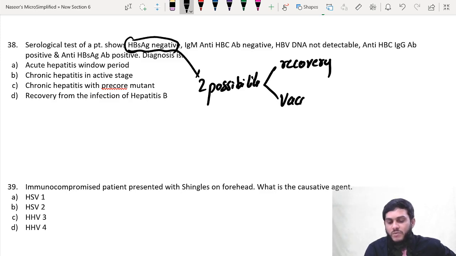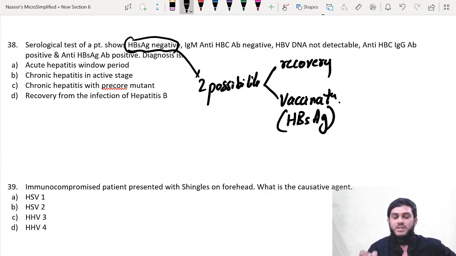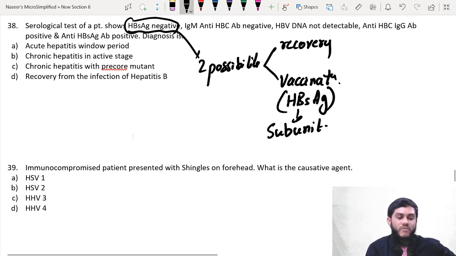Otherwise, the patient would have taken vaccination, sir. The hepatitis B vaccine mainly consists of HBs antigen only. The vaccine consists of only HBs antigen because the hepatitis B vaccine is a subunit vaccine. It consists of only 1 unit, HBsAg. So if somebody has taken the vaccine, antibodies will be there in the blood also.